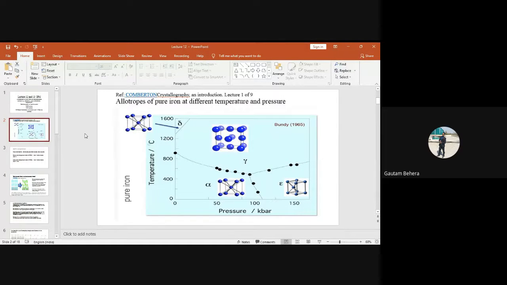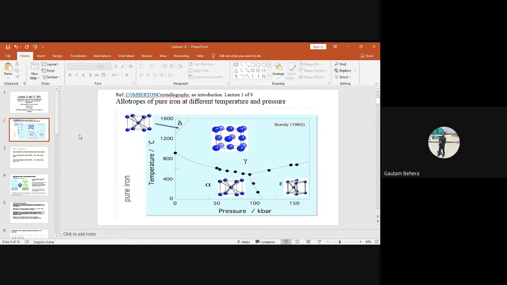So this is again important. Why am I talking about solubility? Suppose I am adding carbon into the iron, for what purpose? To enhance the strength, actually, because pure iron is ductile. If you add any alloying element into pure iron, the strength will increase. If you add a very little amount of carbon into pure iron, the strength will increase to a large extent. The strength means yield strength and tensile strength. We will discuss that in coming lectures.